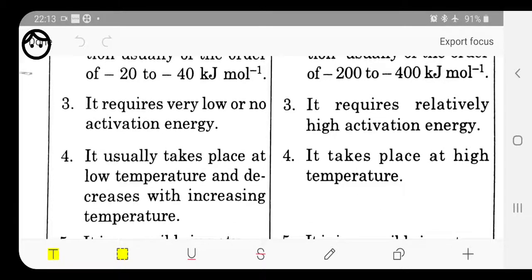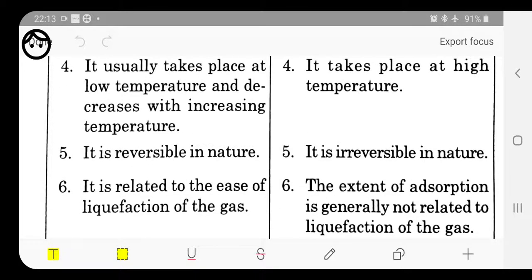Physical adsorption usually takes place at low temperature and decreases with an increase in temperature, but chemisorption needs high temperature because activation energy is needed. Physical adsorption is reversible in nature. Chemisorption is irreversible in nature.